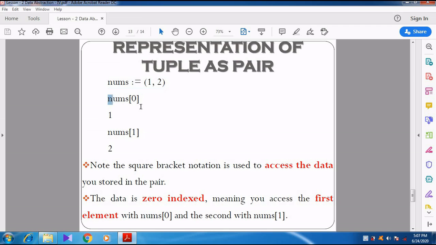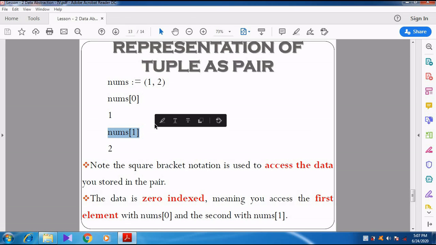Now see here, nums[0]. So we are accessing through the index method. So through the index method we are going to access the element in the tuple. So nums[0] represents the first value, so that becomes 1. So when I access nums[1], what is the second element in the tuple? The second element in the tuple is 2.